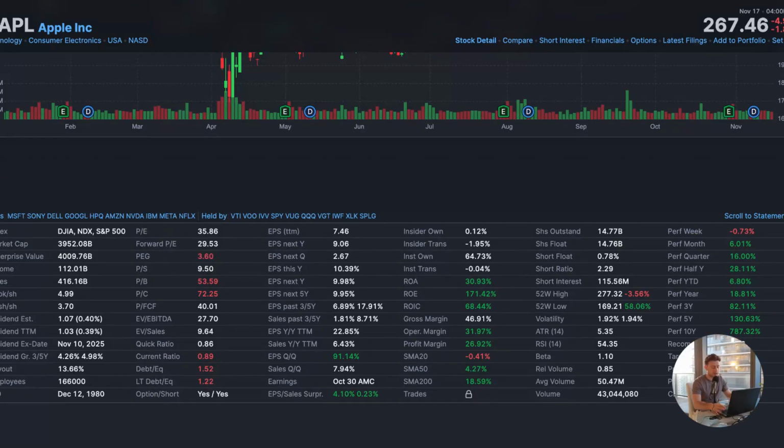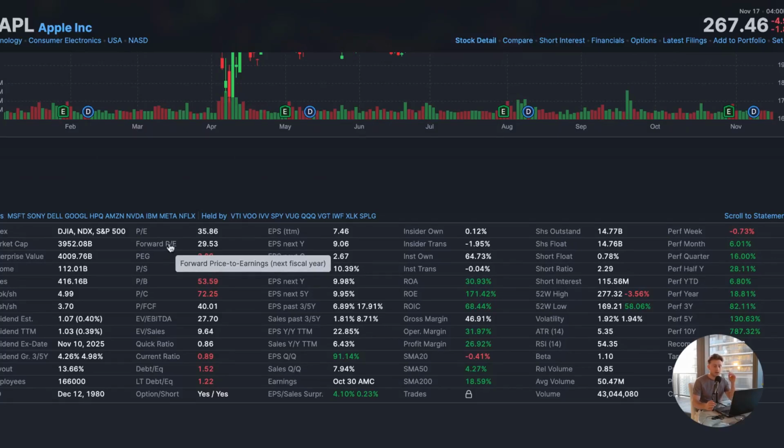In simple terms, say Apple earns $100 billion in income. You have to multiply that 100 billion by 35.86, and that's how you get the market cap. So the way you think of price to earnings is, for every dollar in profit I'm buying, because again, when you're buying a share of a stock, you're buying ownership in a company. So for every dollar in profit that company makes, you are paying, in Apple's case, just under $36. So that's kind of the premium. And that's for the last 12 months.